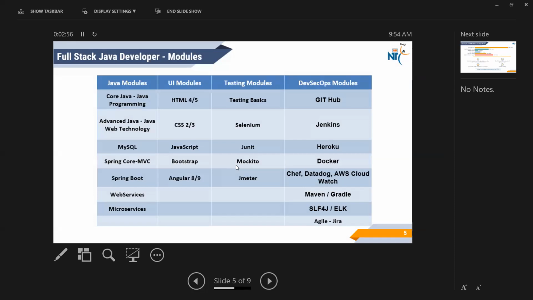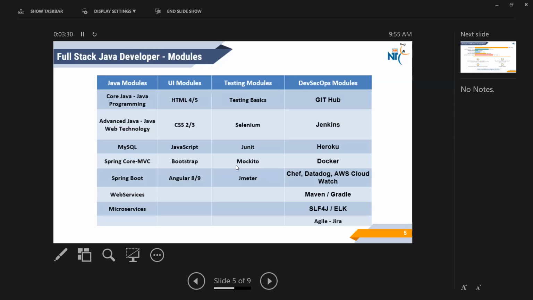Now when you are speaking about the full stack Java developer modules, guys, these are all the topics which you are supposed to learn. In the Java module: core Java, advanced Java, MySQL, Spring, Spring Boot, web services, microservices. Just imagine if you have all these words in your resume, how effective your resume will be. Guys, trust me on one thing.